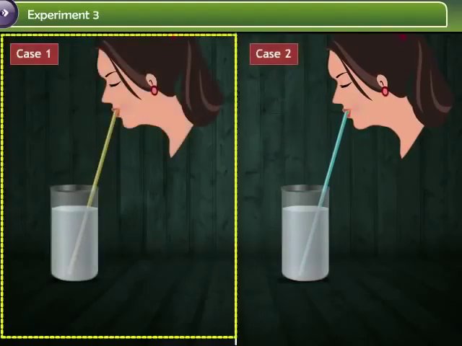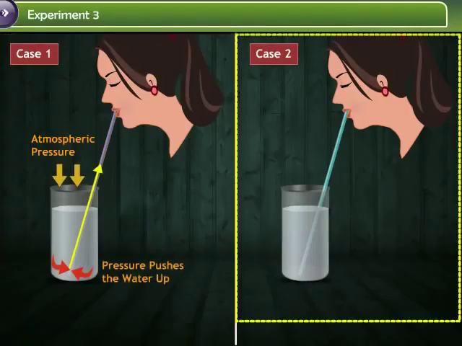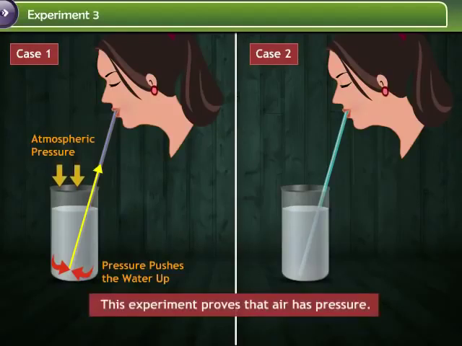When you sip water using the yellow straw, the air pressure inside the straw is reduced. As the air pressure outside the straw is higher, it pushes down on the water and in the process forces some of the liquid up the straw. But the blue straw with the holes allows an endless supply of air to come in. And therefore, the air pressure is never reduced and the liquid never travels up the straw. This experiment also proves that air has pressure.